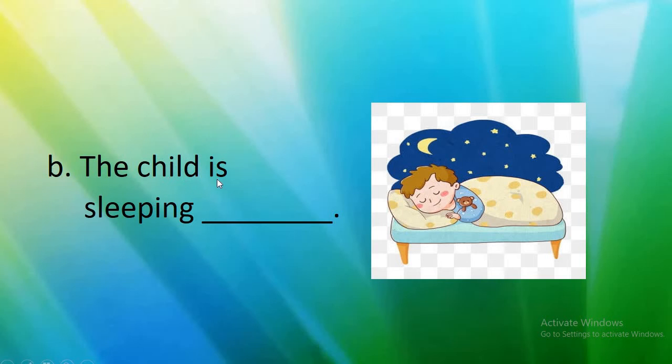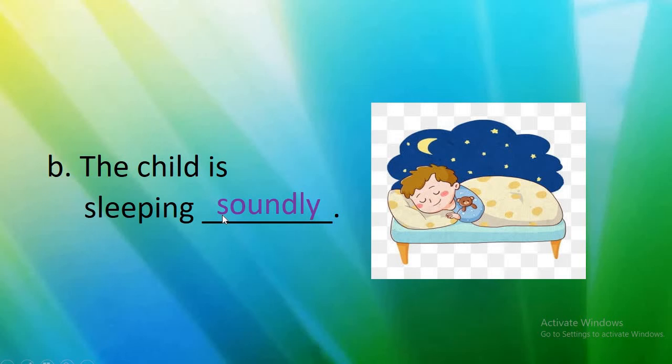The child is sleeping. How the child is sleeping? The words have been given in the box. From that you have to write. I showed you previously. So the child is sleeping soundly.